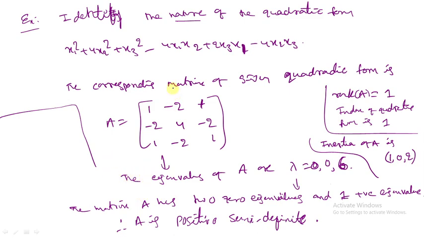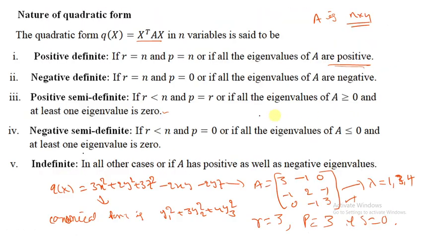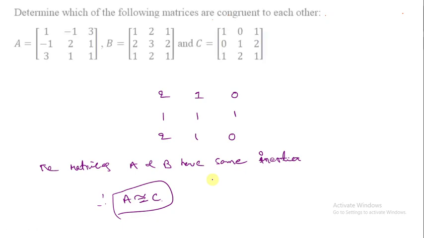To find the nature of the quadratic form, we can go for eigenvalues, or you can go for index and rank. Anyway, you can go for eigenvalues or use this method for positive and negative definite. If it's not one of these four cases, then it's indefinite. So we go for eigenvalues. If it has both positive and negative eigenvalues, the matrix is indefinite.